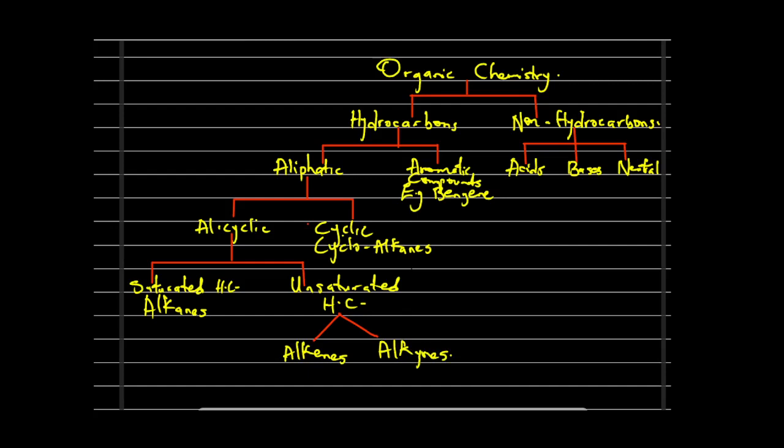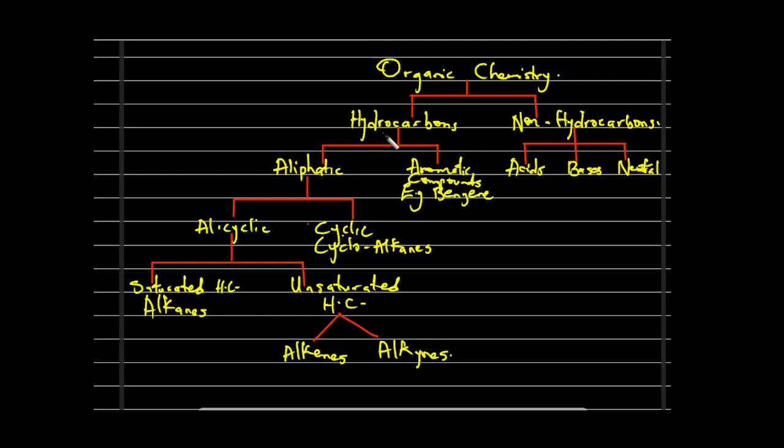This is the foreview, or the organogram, of what hydrocarbon is about, starting from organic chemistry. We have it branching into hydrocarbons and non-hydrocarbons. Under the non-hydrocarbons, we talk about acids, bases and salts, the neutral compounds, the oxides of carbon and the rest.